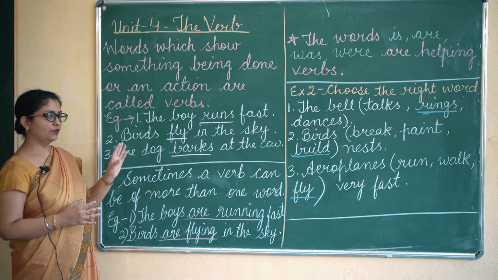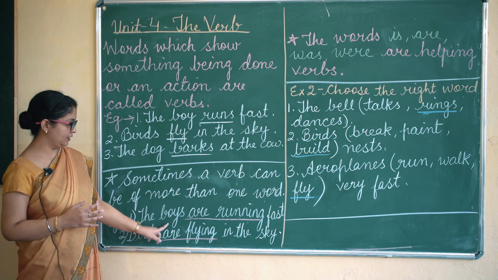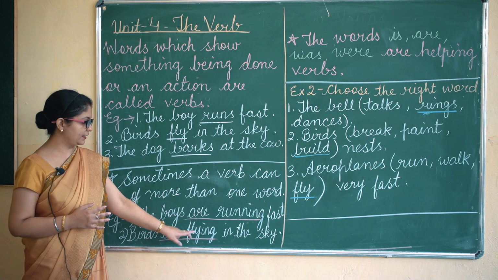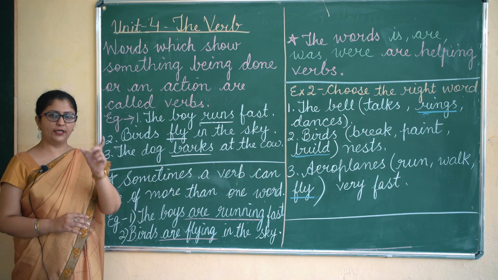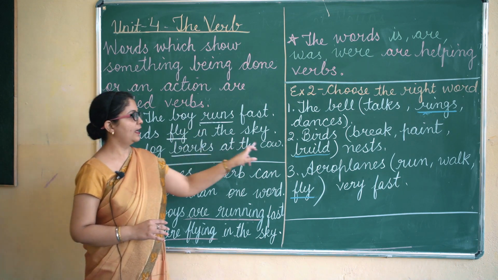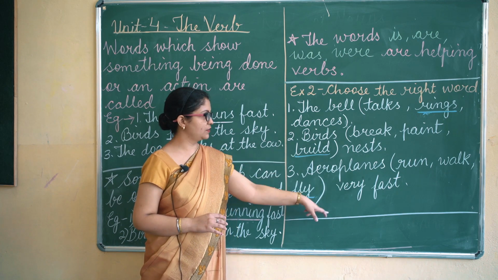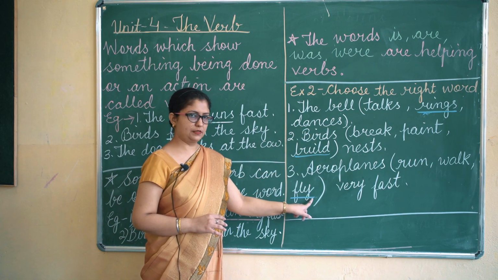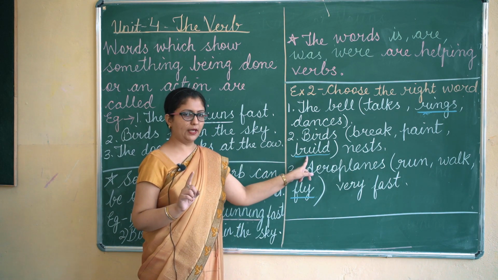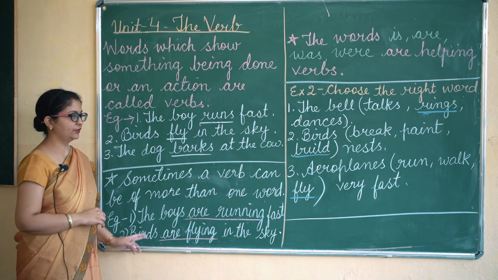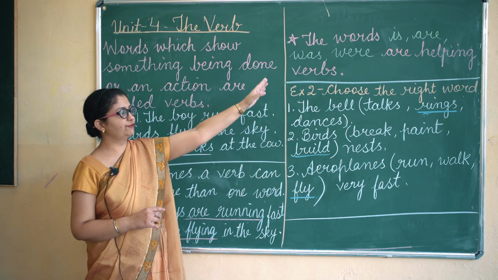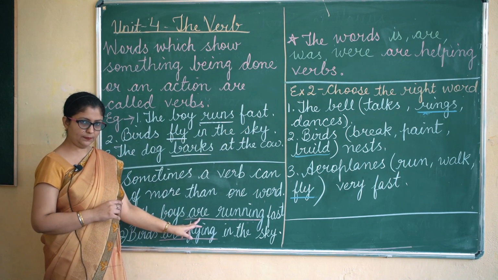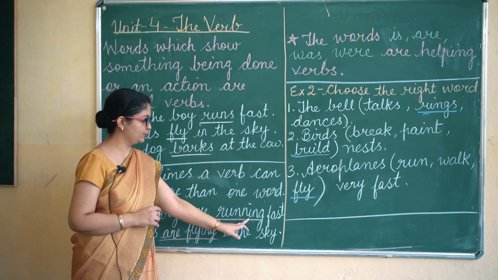Now we have these 2 examples here, and I have told you that verbs are not necessarily only one word. In these sentences they are single words. But if words like is, are, was, were are there, you also have to take them.